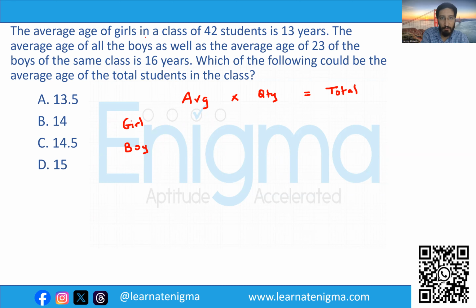Now, the average age of girls in a class of 42 students. So, in total, we know that there are 42 students. The average of the girls is 13 years. And the average age of all the boys, as well as the average age of 23 of the boys of the same class, is 16 years.